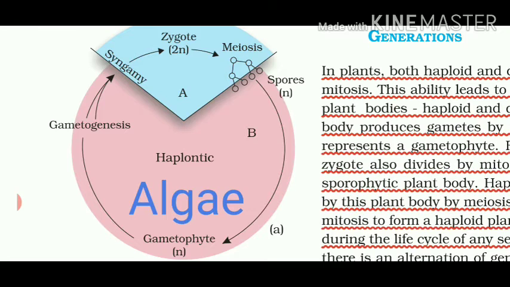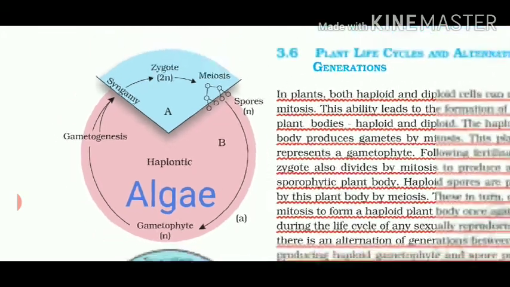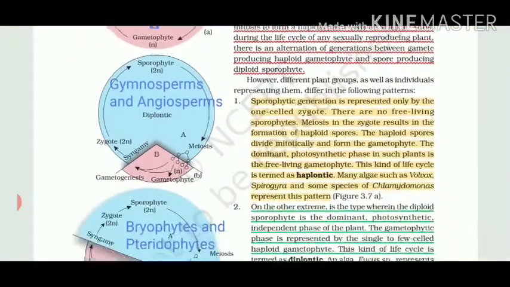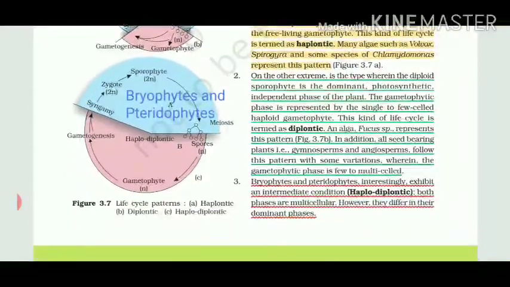In this case, you can see the gametophyte, gametes and spores are all haploid in nature and only the zygote is diploid. But the zygote plays a very small role because it has to convert further. That's why we call it the haplontic life cycle. So you have to remember this circular structure. Then let's come to the second part.